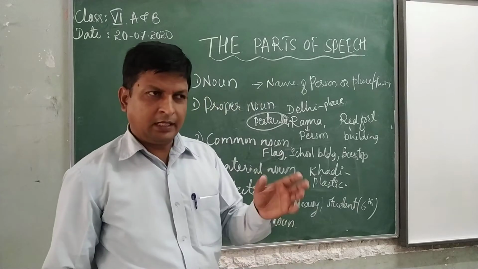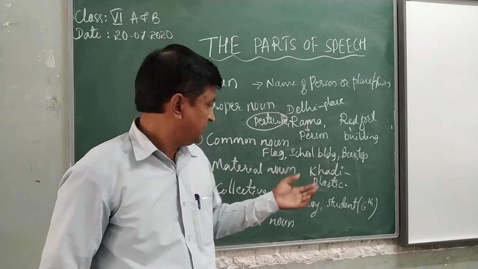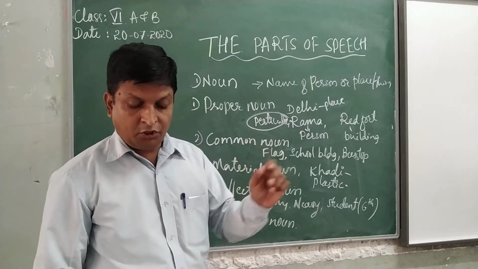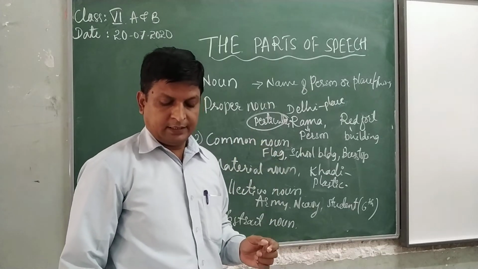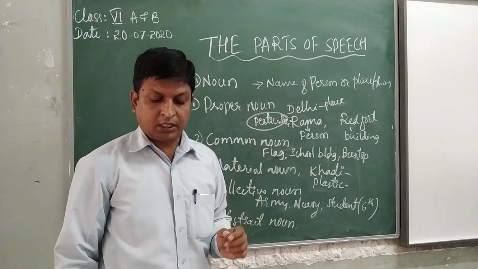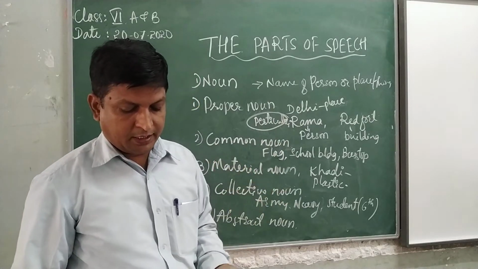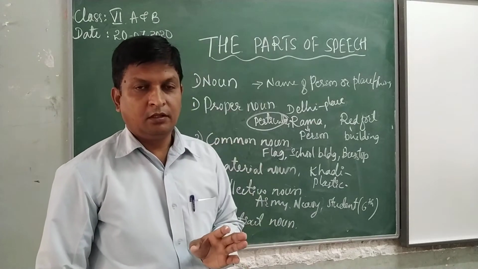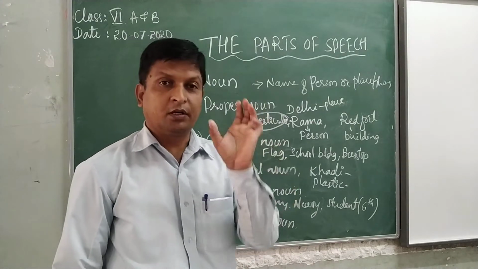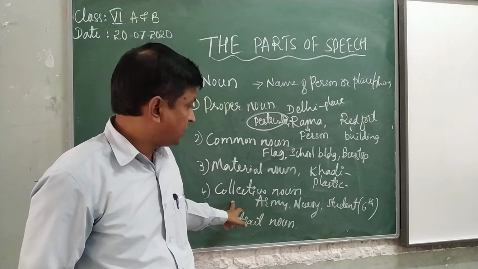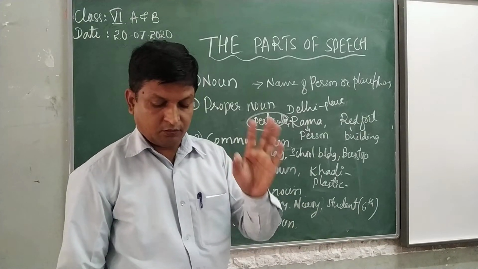You can tell the numbers also, but it is a noun. It denotes the collection of a person. The noun that denotes the collection of persons or things regarded as one group. You should consider it as a one group. That noun is called as collective noun.